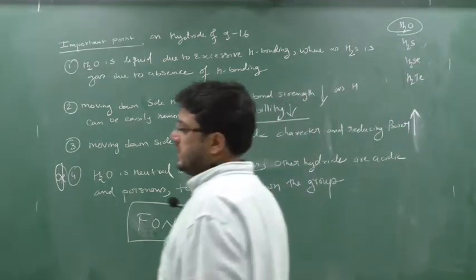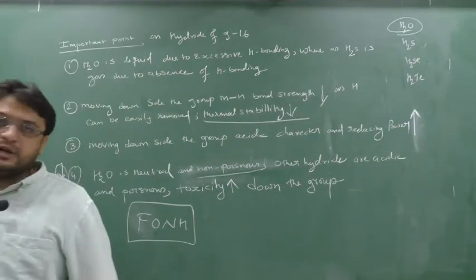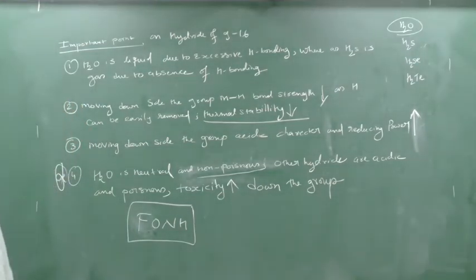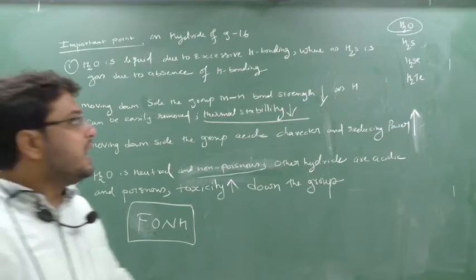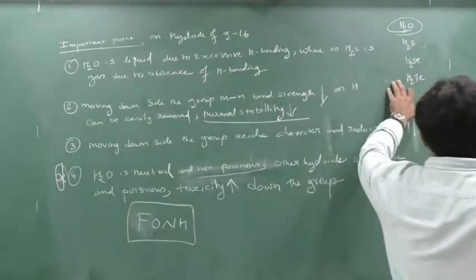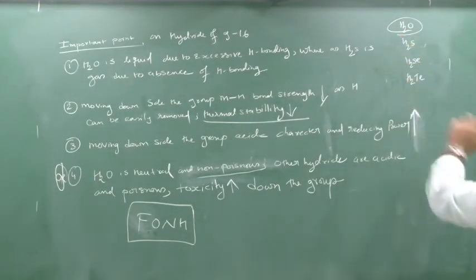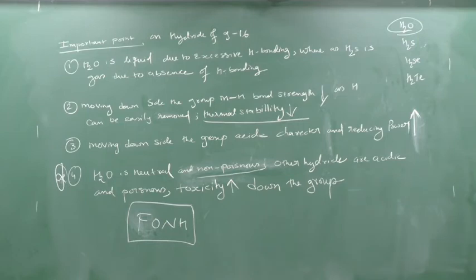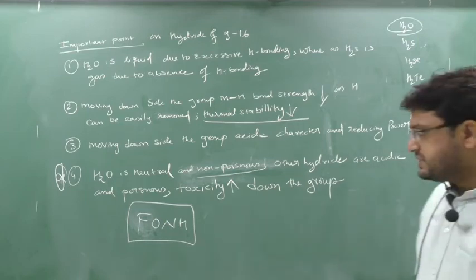So due to this reason, the M-H bond becomes weak. When the M-H bond becomes weak, its bond strength decreases, hence removal of hydrogen becomes very easy. Hence hydrogen can be removed easily from H2E than from H2O. So thermal stability also decreases down the group. Next, moving downside the group, acidic character also increases. Why does acidic character increase? Because removal of hydrogen becomes easy, and reducing power also increases.